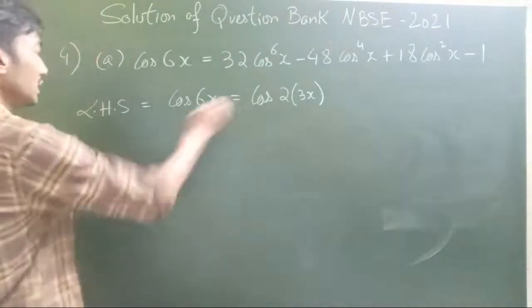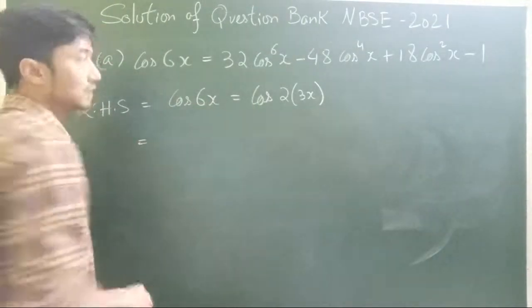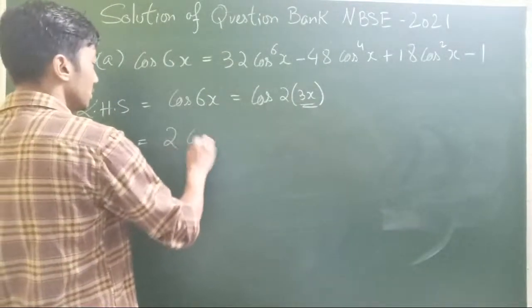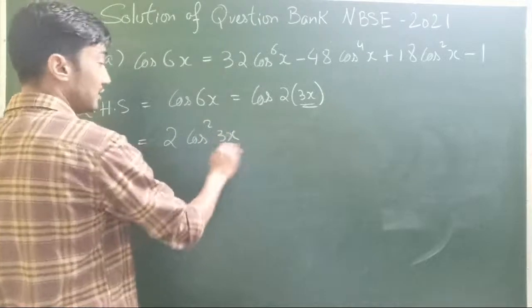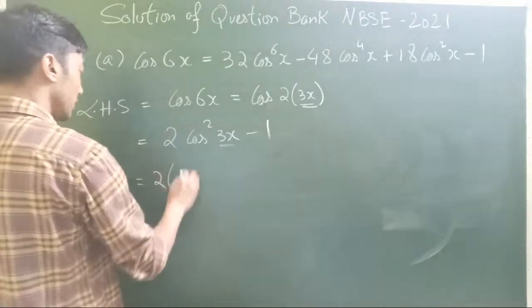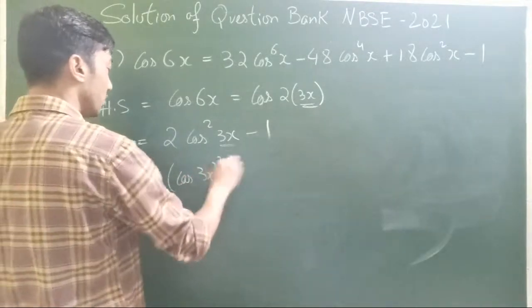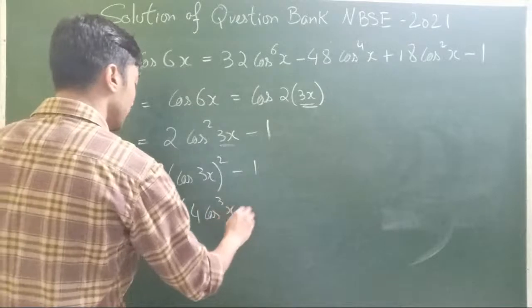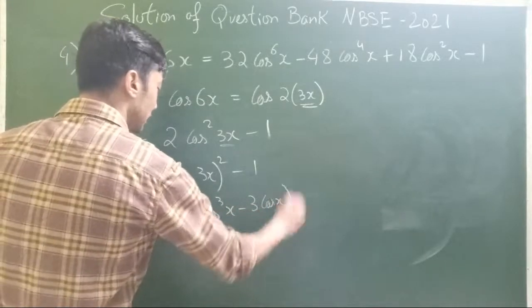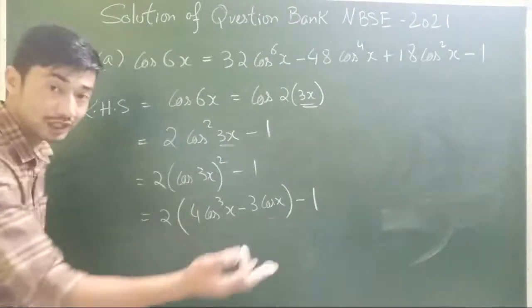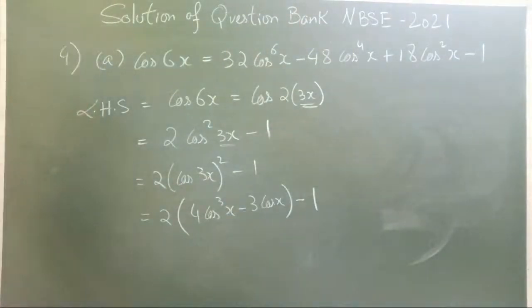So, just like the previous problem, cos 2x, what is the value of the angle here? 3x. So that's going to be 2 cos square of 3x minus 1. That can be written as twice of cos 3x the whole square minus 1. Now the formula that I told we will be using: cos 3x is 4 cos cube x minus 3 cos x, so that is 2 times (4 cos cube x minus 3 cos x) whole square minus 1.